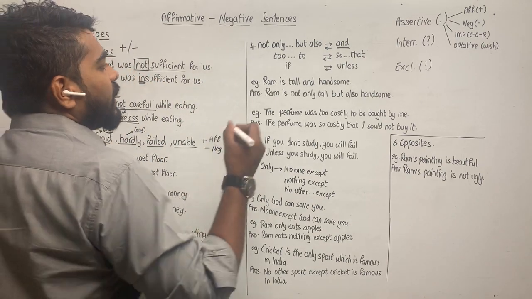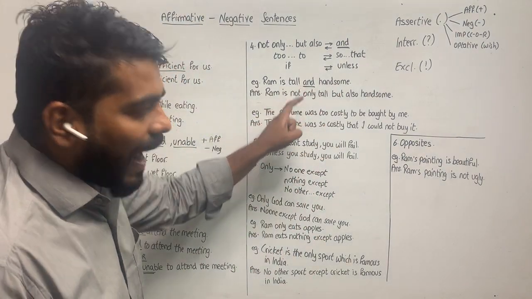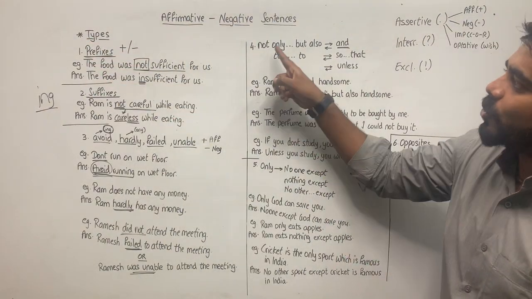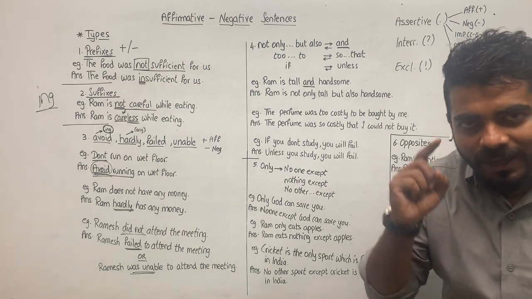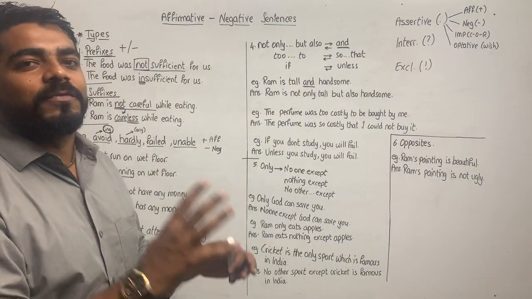Okay? See, Ram is tall and handsome. So looking at this and, it should strike you that because it is and, I am supposed to use not only but also. Okay? So this is how you think. You have to identify the type of the sentence.